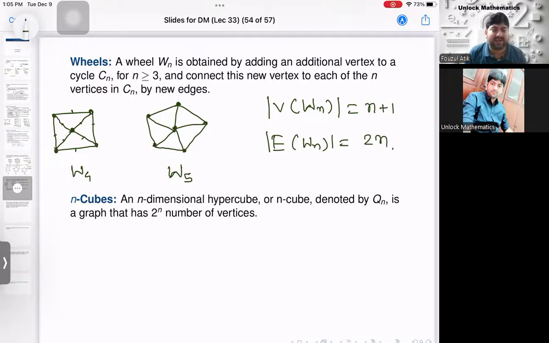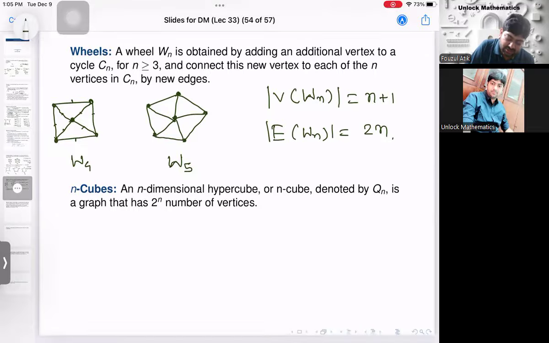Then we have the n-dimensional hypercube, or the hypercube graph Qn, right? And it has 2 to the power n vertices. So this one we can do easily. It's n-dimensional. So what is the one-dimensional one? This is a one-dimensional hypercube Q1, because this is one-dimensional. So it has 2 vertices.